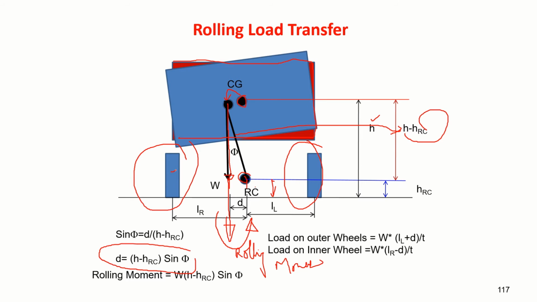So load on the outer wheel is given by this W and this length L_L. The way I derived the equation earlier for the longitudinal dynamic load transfer, similarly if you derive it, this is what we get. And T is the total track width. That is L_L plus L_R is T. So similarly, load in the inner wheel is this. This will lose the load and this will gain the load. This is what we call load transfer.